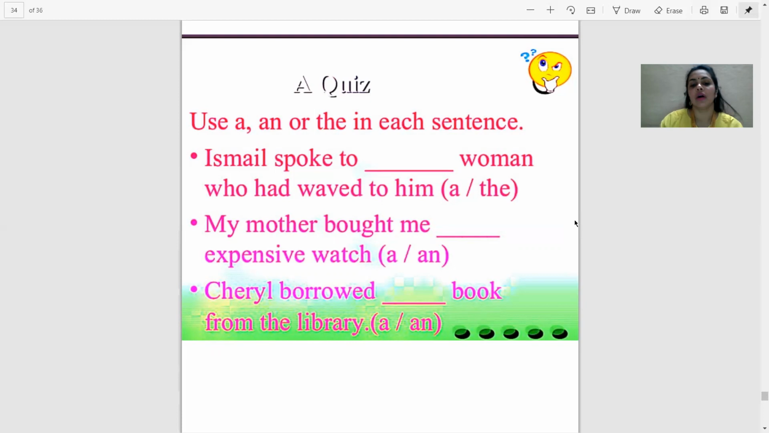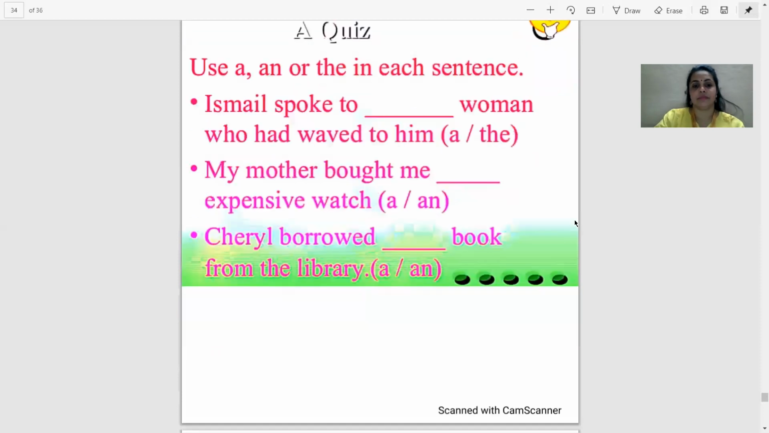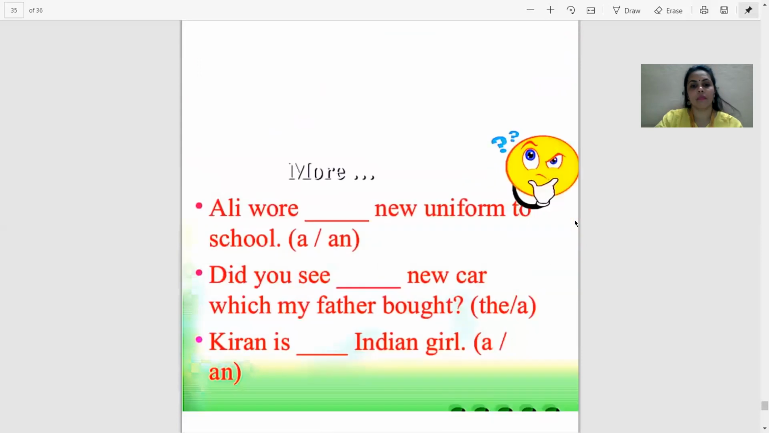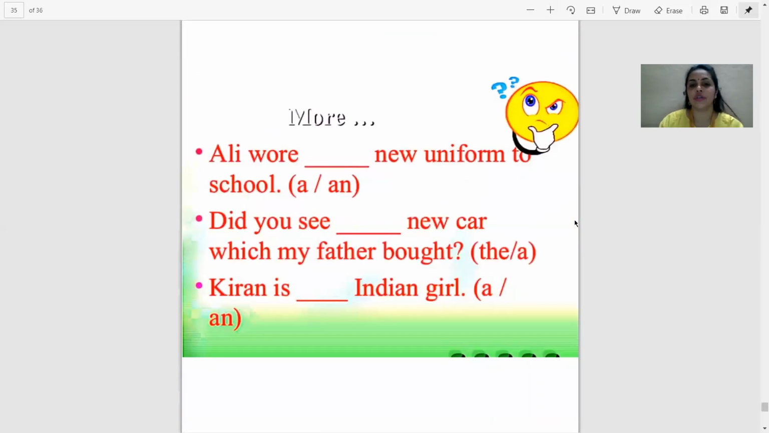Cheryl borrowed dash book, because there is no adjective which is vowel sounding, and the noun here is also consonant sounding, so we shall use a. Ali wore dash new uniform to school. Uniform, new. There is a noun, there is an adjective. So what we shall take care of? We shall take care of the adjective, how the adjective is sounding. The adjective is sounding consonant. So we will use a.